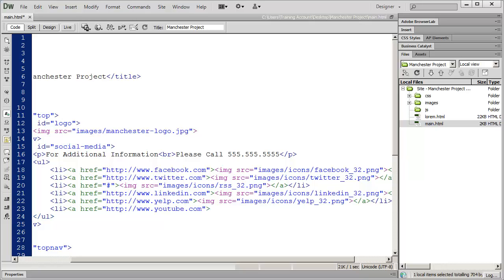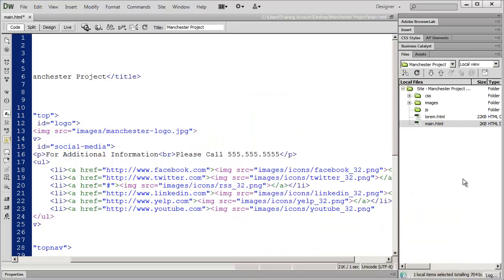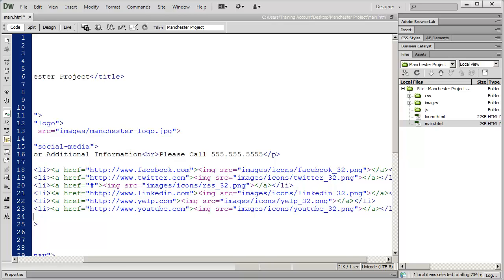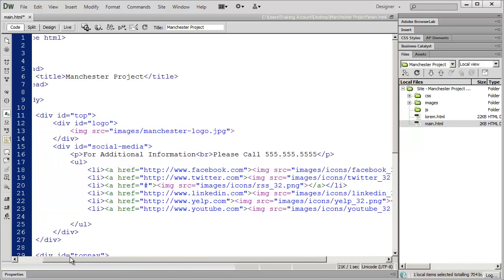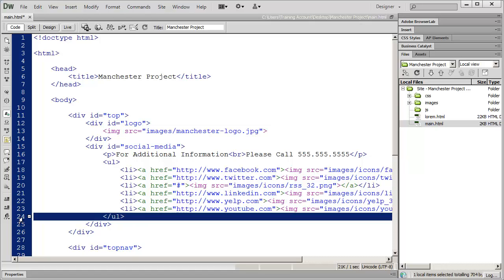Remember to close your opening A tag, and then go find the icon for YouTube, close the image tag, close our A tag, and close our LI tag. And you should have already closed the UL tag and not have to worry about that. And actually, I've got an extra line in there. I'll take that out. But make sure you close your UL tag.